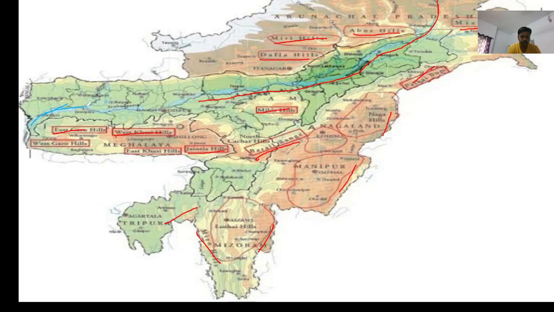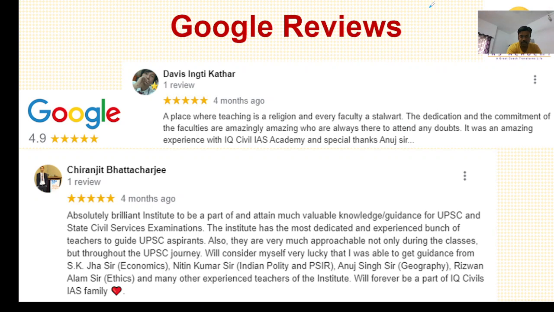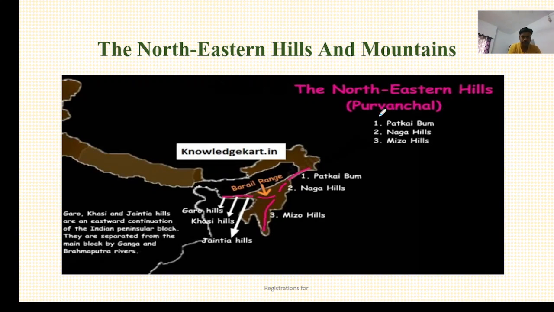This is the Dihang Gorge, just above this map.